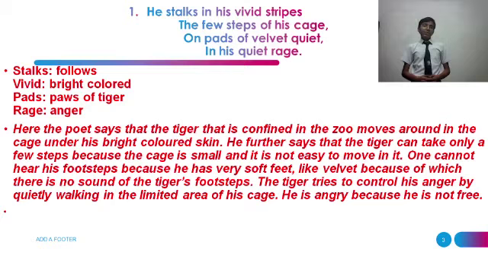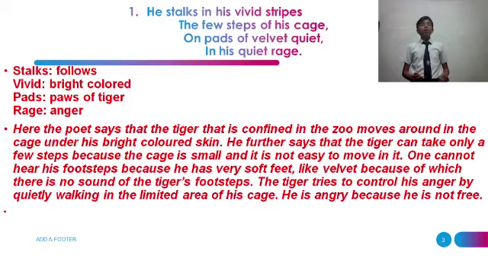Now the explanation of the poem. Here the poet describes a tiger in a cage. The tiger is confined in the zoo, and moves around in the cage under his bright colored skin. He further says the tiger can take only a few steps because the cage is too small and it is not easy to move in it.